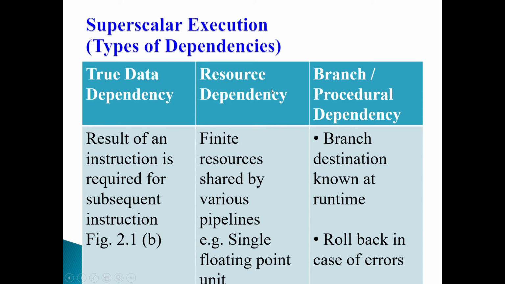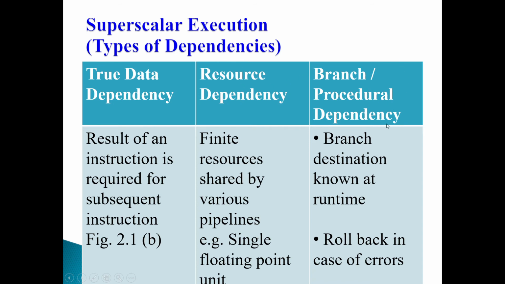Resource dependency: finite resources are shared by various pipelines. For example, if you have only a single floating point unit, then what is the use of having multiple pipelines? Obviously all the instructions will compete for that single floating point unit. So this is called resource dependency. If you have multiple instances of the resource, no problem, but if not, then the superscalar power is simply a waste. So this is also a dependency.